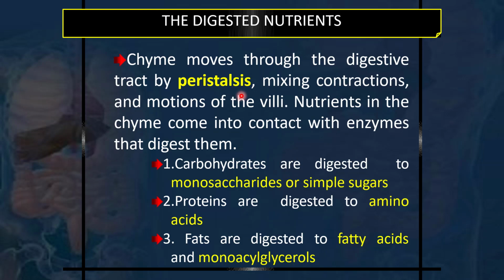That wave of motion is called peristalsis. The chyme moves by peristalsis, then mixing contractions and motions of the villi.